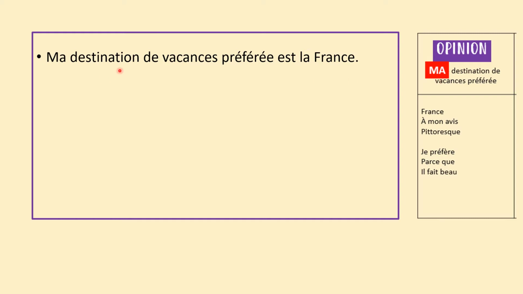Any noun in French that ends in ion is always going to be feminine. Always, always, always. So destination, éducation, émotion, télévision. If they end in ion, they're going to be feminine. So if we want to say my, it's going to be ma. So I've changed the votre to ma, and then I've just written et la France.